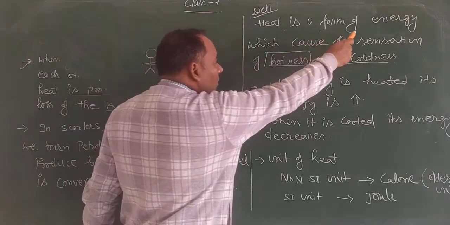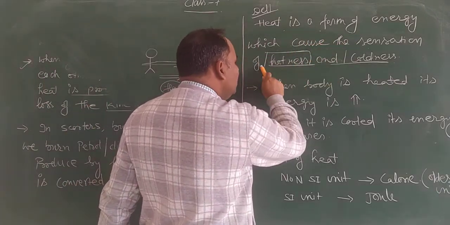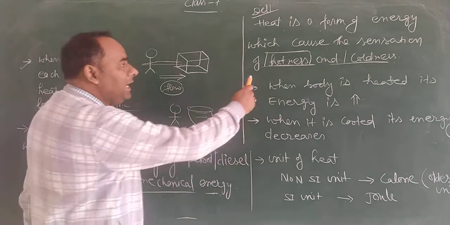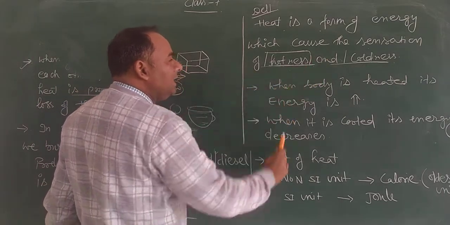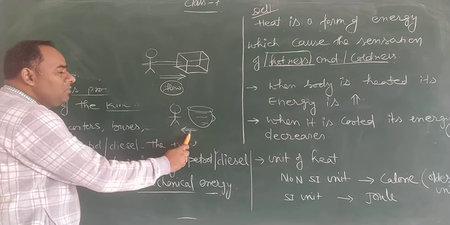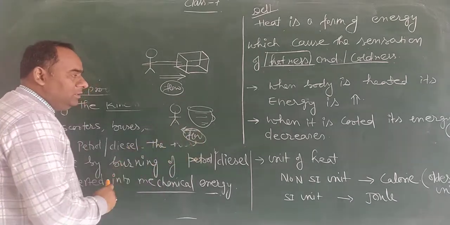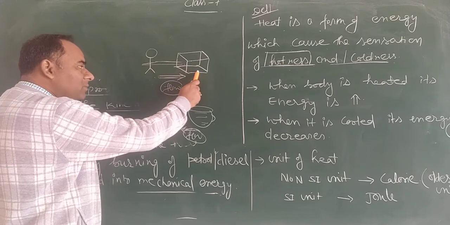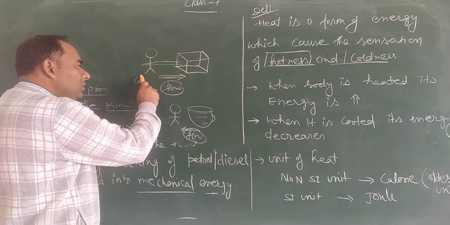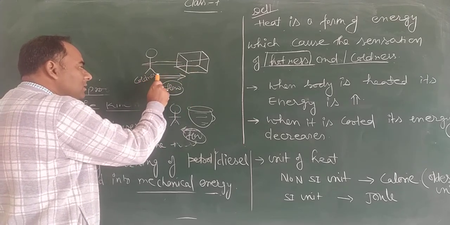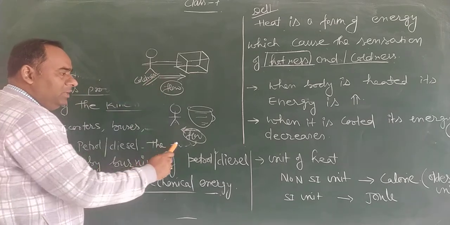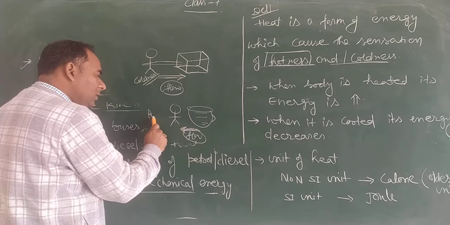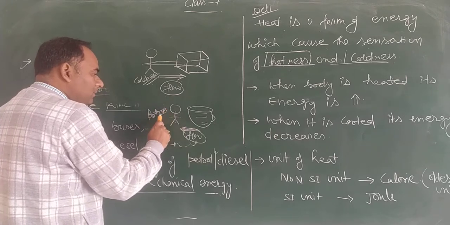So heat is a form of energy which causes the sensation of hotness and coldness, and this sensation is due to the flow of heat. When heat flows from our body to another body, we feel coldness, and when heat flows from another body to our body, we feel hotness.